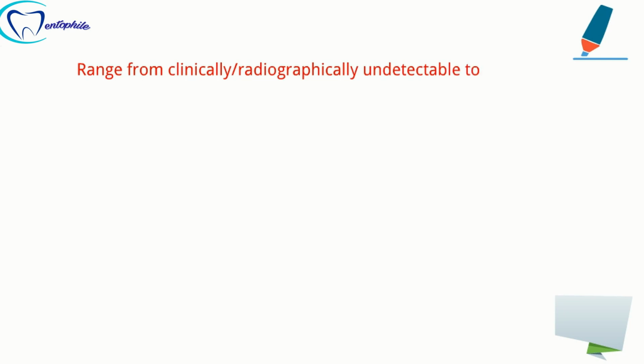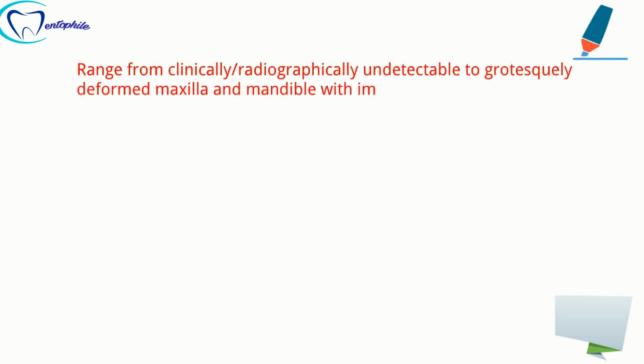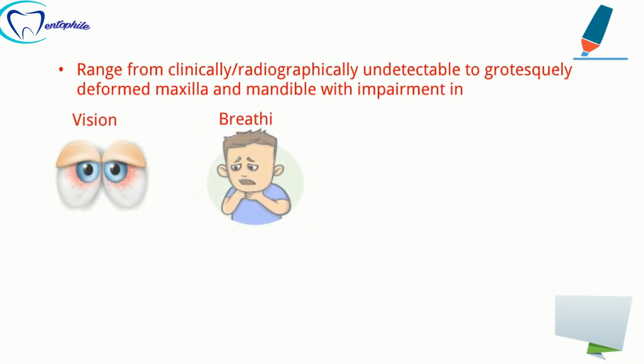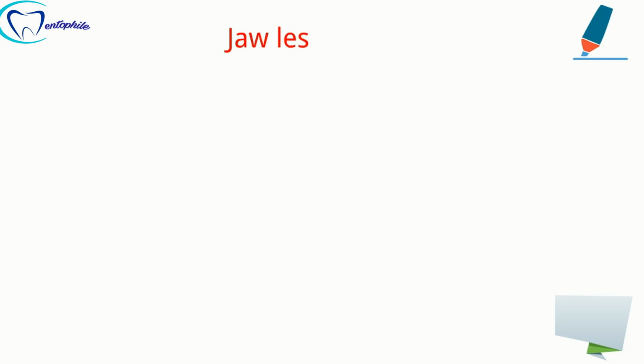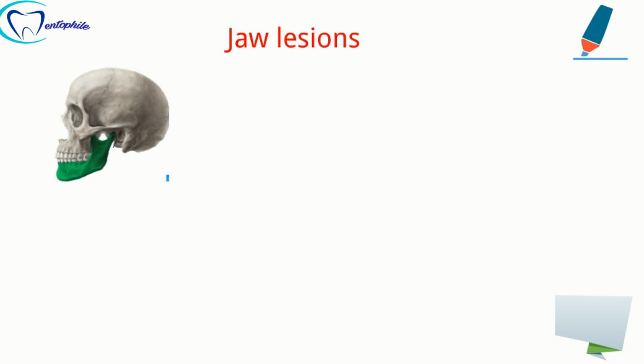In some people, the condition is so mild that it may not be detectable, while in other cases, the condition may be severe enough to cause various problems with vision, breathing, speech and swallowing.